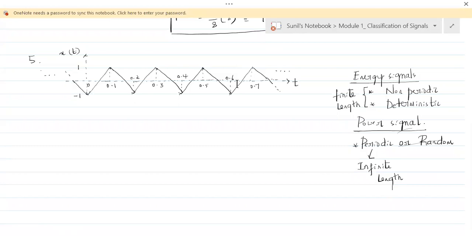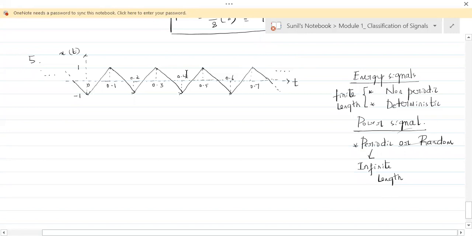It is infinite length. How do we say it is infinite length? See here, it has dot dot dot dot here and dot dot dot dot here, which means it extends from minus infinity to plus infinity. So it very clearly says it is infinite length. When it is infinite length, it is not an energy signal. That is sure.